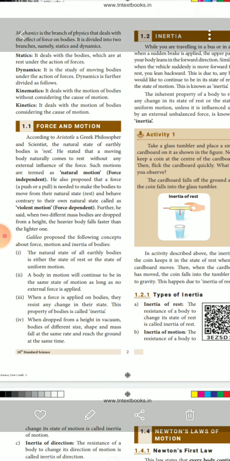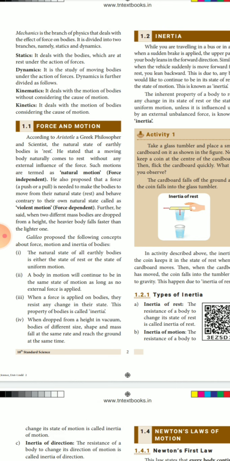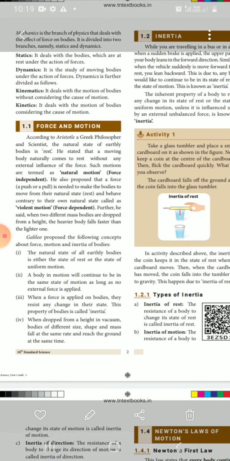Without any force, bodies do not move from one place to another place, for example car, lorry, bus, etc. We apply force, and then only they move from one place to another. Moving bodies naturally come to rest without any external force. Such motions are termed natural motion, which is force independent.